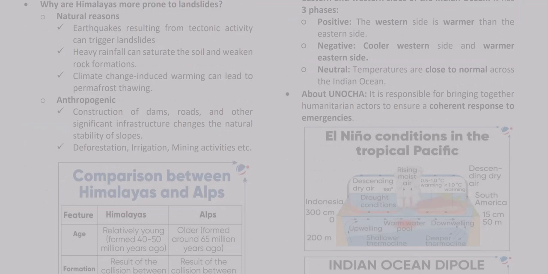Why are the Himalayas more prone to landslides? Natural reasons. Earthquakes resulting from tectonic activity can trigger landslides, and heavy rainfall can saturate the soil and weaken rock formations. Climate change-induced warming can lead to permafrost thawing. Anthropogenic: construction of dams, roads, and other significant infrastructure changes the natural stability of slopes. Deforestation, irrigation, mining activities, etc.